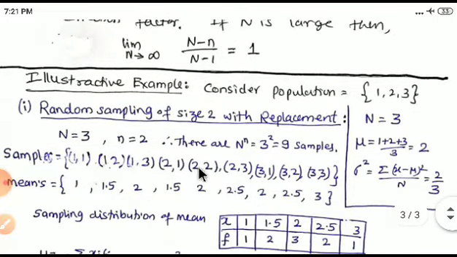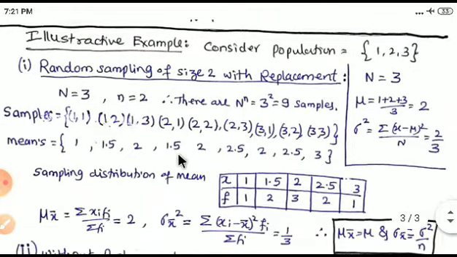So here I will give one example to clarify random sampling with replacement and without replacement. I will take a small example. Consider a population of size 3. So 1, 2, 3 are the elements of that population. So capital N is 3. Therefore, the mean of this population is the average, 1 plus 2 plus 3 divided by 3, which is 2, and the variance obtained by the formula is 2 by 3.